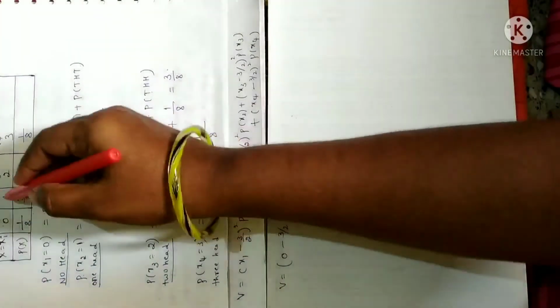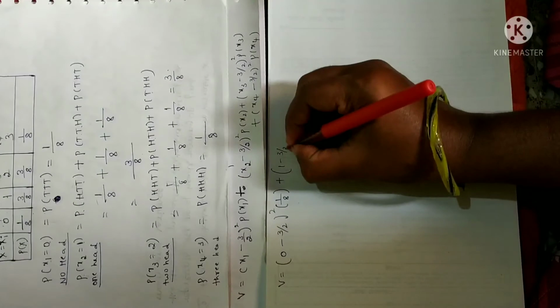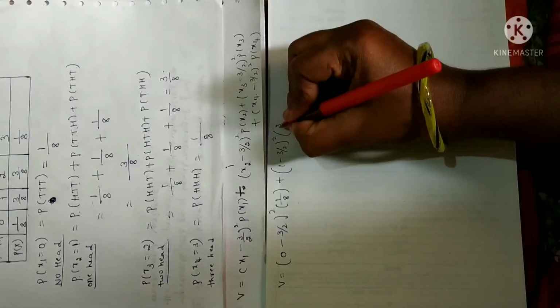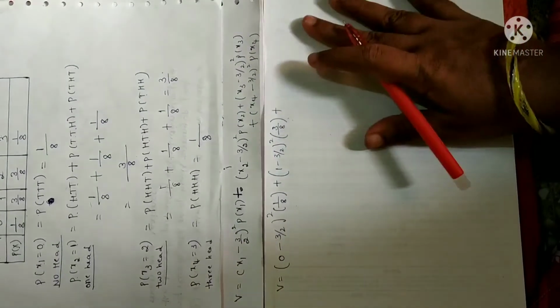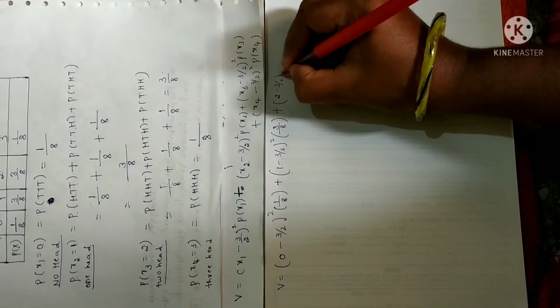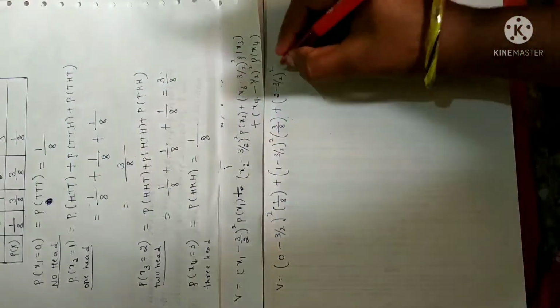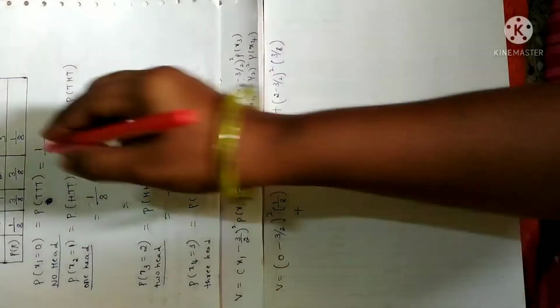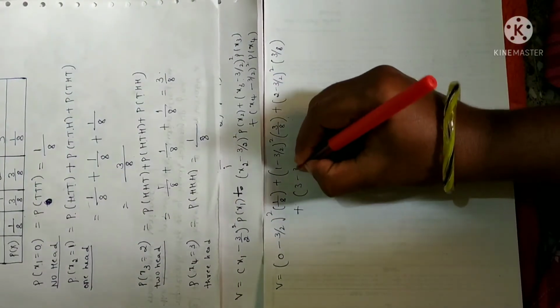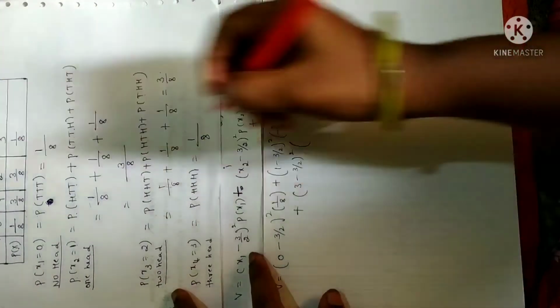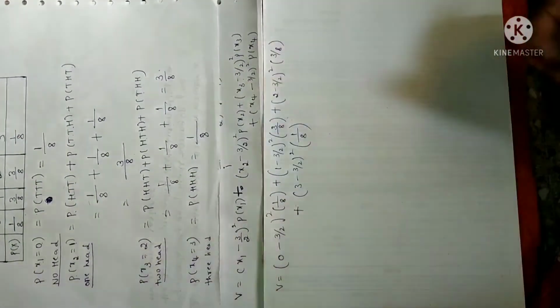Plus x2 is 1 minus 3 by 2 whole square into probability of x2, which is 3 by 8. Plus next x3. x3 is 2 minus 3 by 2 whole square into probability of x3, which is 3 by 8. Plus x4 is 3 minus 3 by 2 whole square into probability of x4, which is 1 by 8.